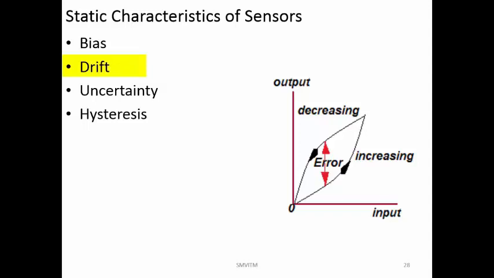After some period of time, even though you are not changing any input value, the output value will start to shift by some value very slowly. The amount by which it shifts is called a drift. If you have seen electronic systems, like a mic, you have set at a particular volume, then slowly you will see that it will try to make some noises. All those things are because of the drift. So, the output value will slowly begin to shift.